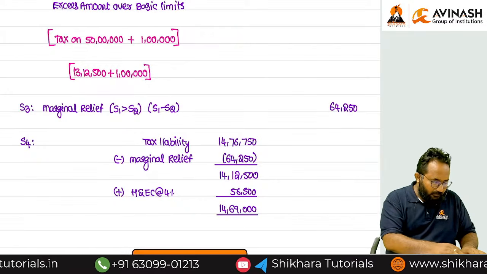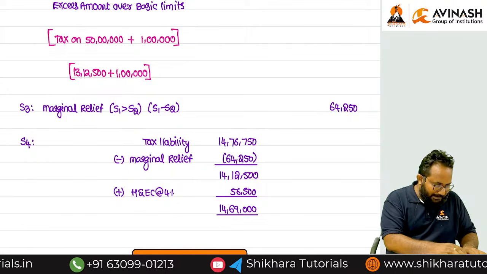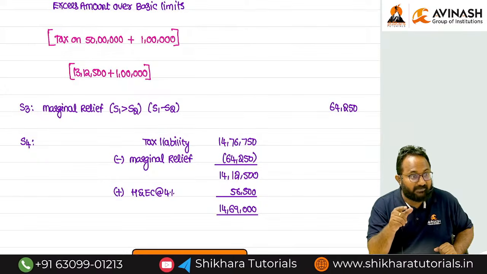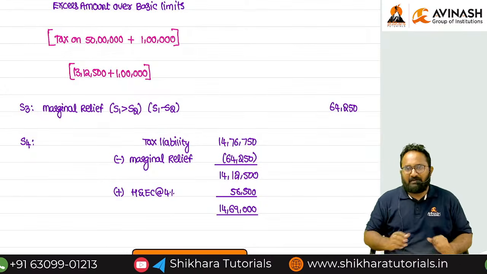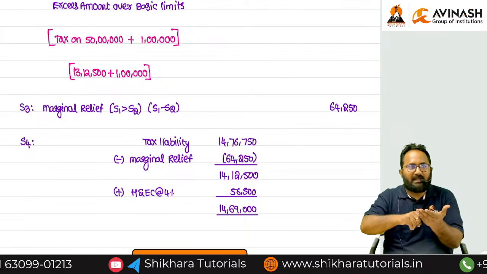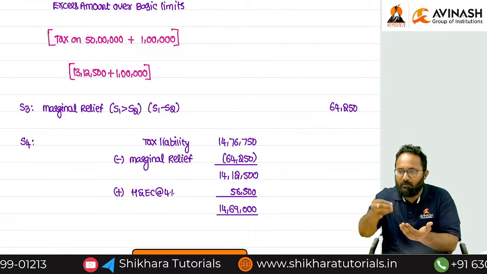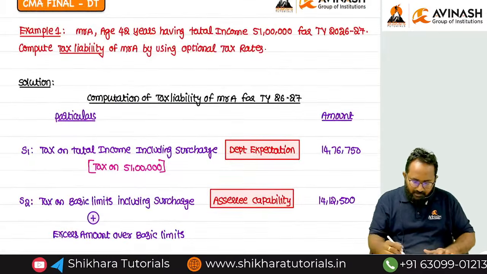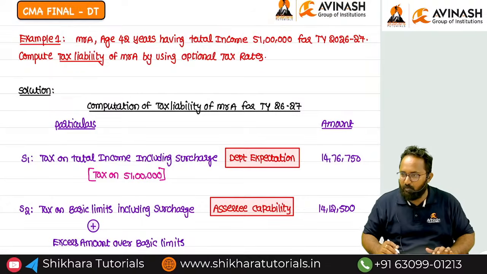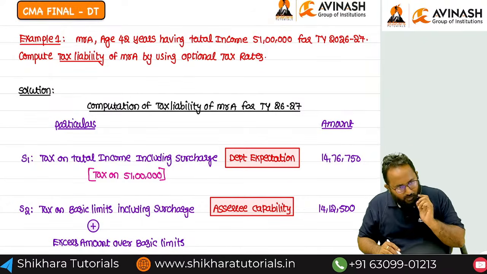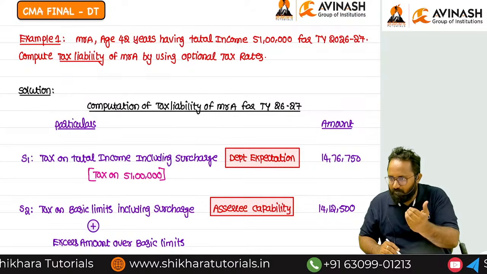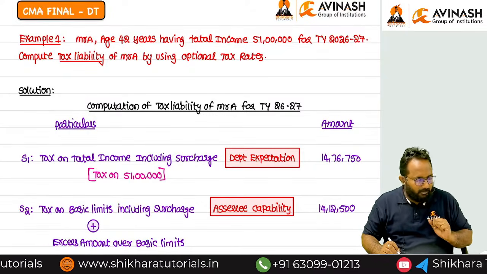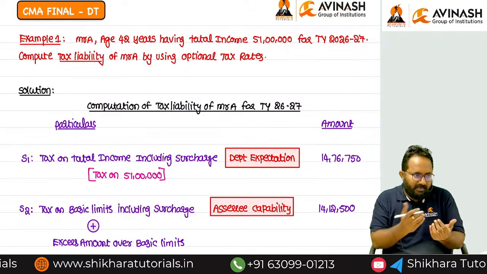So now tell me, when do you have a doubt about getting the marginal relief? Simple. Your total income is near to the basic limits for surcharge. Near the basic limit means how much, sir? 1 lakh, 2 lakh, 3 lakh excess over the basic limits for surcharge. So here, can you tell me how much more income we earn near the basic limit? 1 lakh. First I want to write it down. Yes, just for your information only. What are the basic limits for surcharge? Okay, not in our notes, we can just write it down.